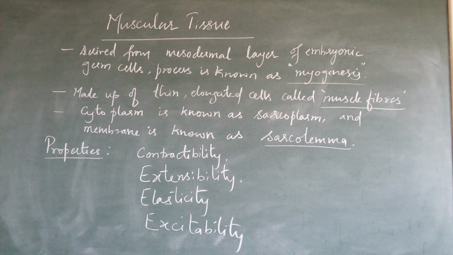So what is muscular tissue? It is a tissue made up of cells which are thin and elongated, known as muscle fibers. They contain a cytoplasm known as sarcoplasm, and the cell membrane is referred to as sarcolemma. It has the unique properties of contractibility, extensibility, elasticity and excitability. We will discuss in the next part the different types of muscular tissue based on the arrangement of the cells.